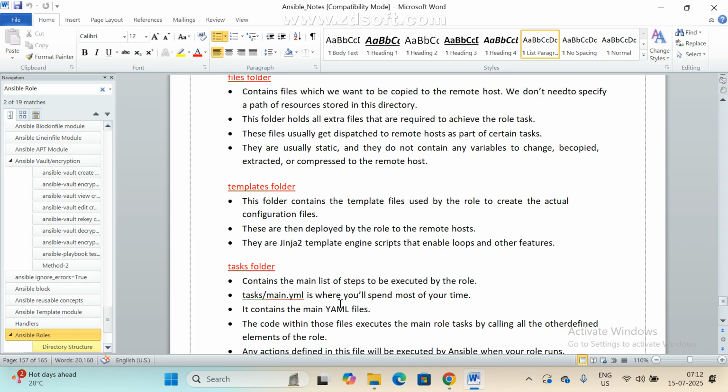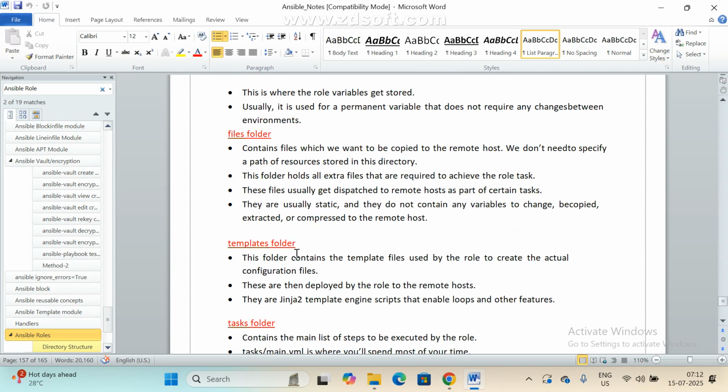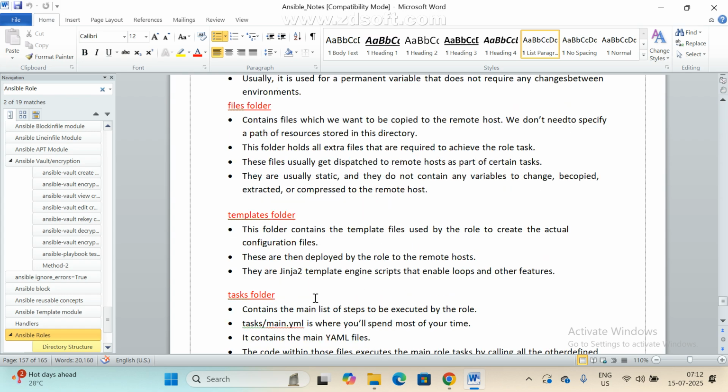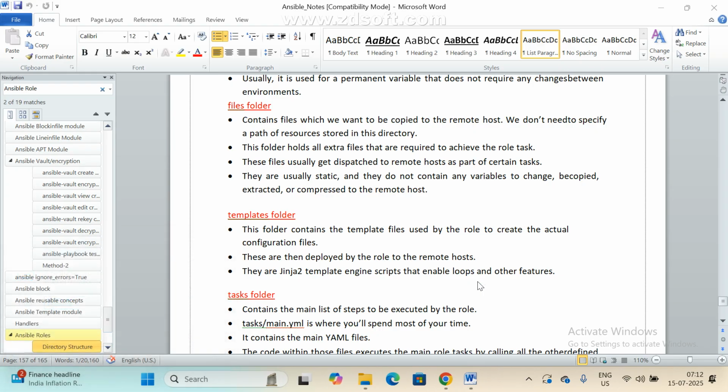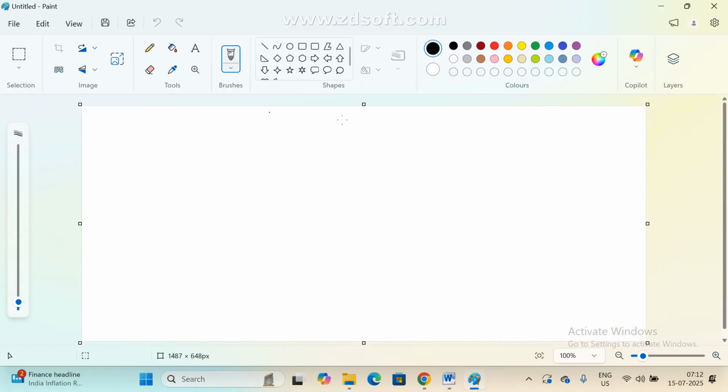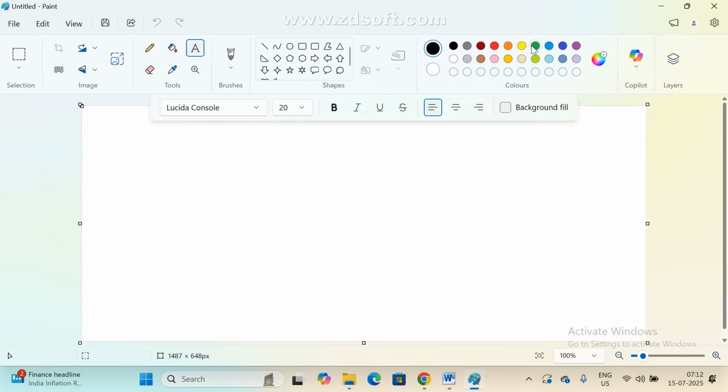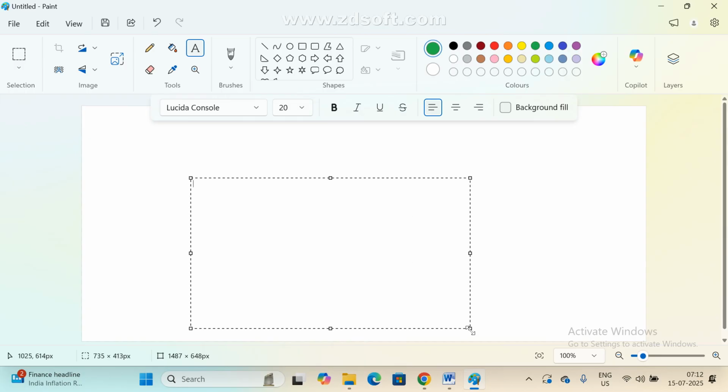By default, in every folder there is one YML file available. That is the main.yml file. Under it only we are going to write whatever we want. For example, tasks, right? ఇప్పుడు మనకి ఏముంది టాస్క్ లో మనం క్రియేట్ చేసినాం. Right. So now if you go here, under the task section we are going to add some modules, right?